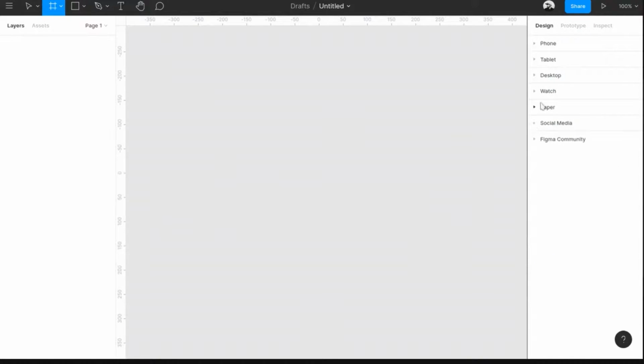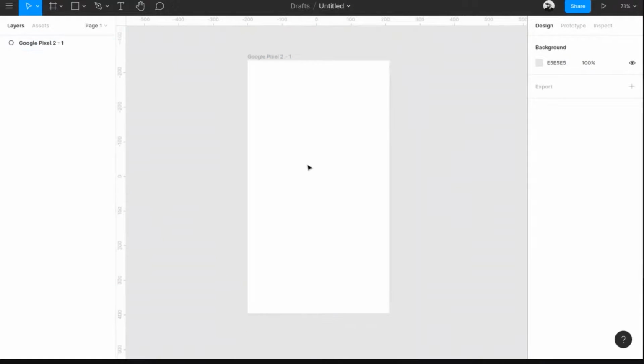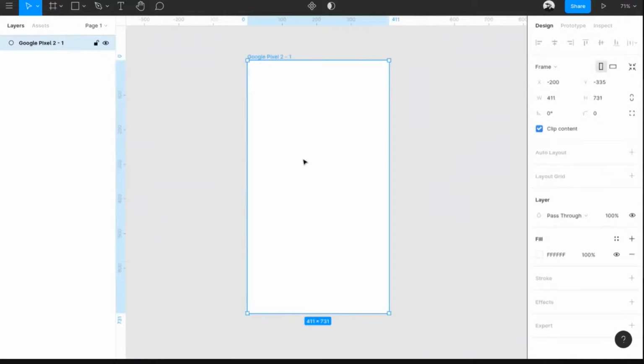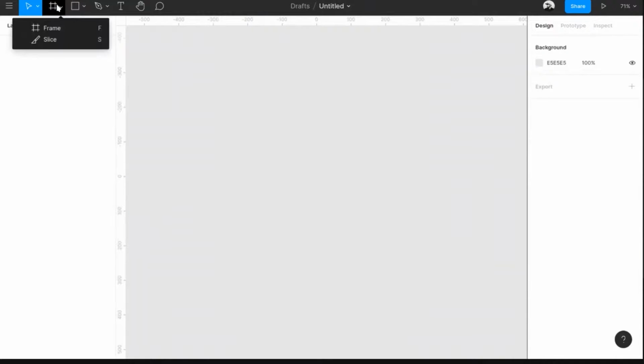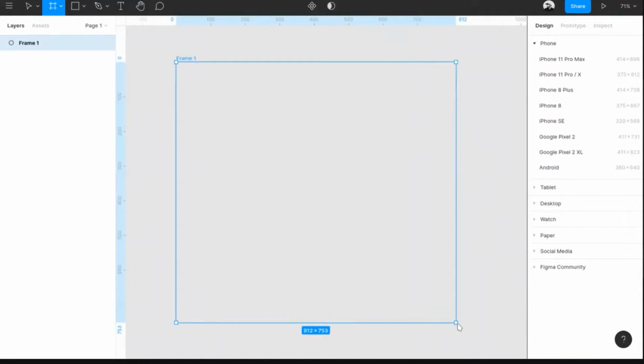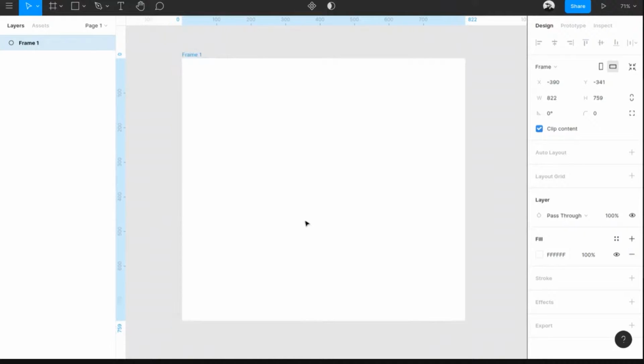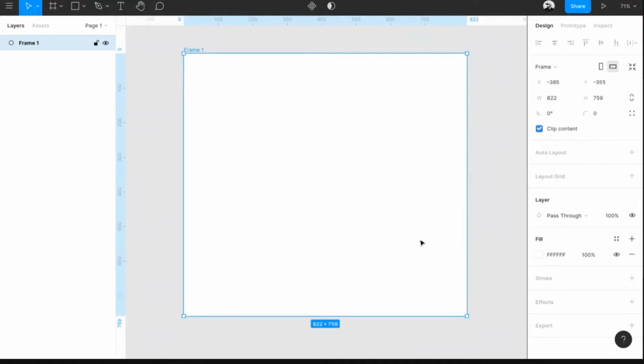For the time being, let's use a phone. You can see Google Pixel XL. You can get a direct frame over here. It's just a white space on your artboard. If you don't want it, you can directly draw manually. Click on the frame tool, the cursor will change to a plus icon, and you can simply click and drag, just like how you draw a rectangle in Microsoft Paint. Yeah, so it's that easy to get started with Figma.